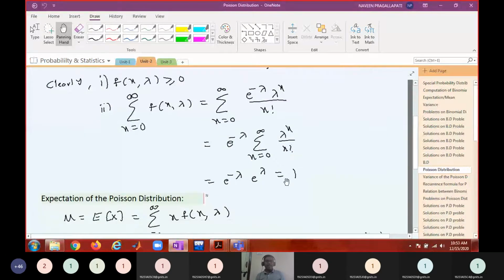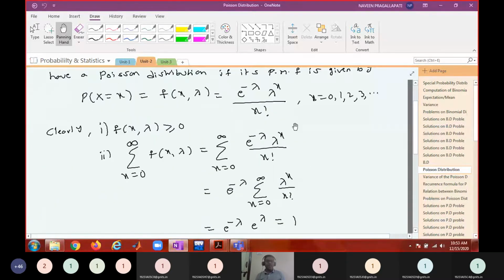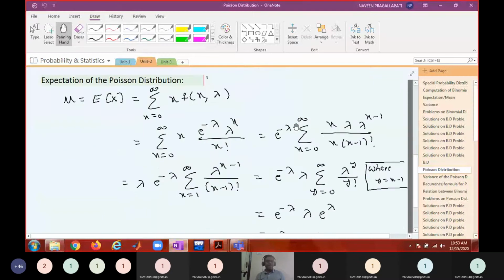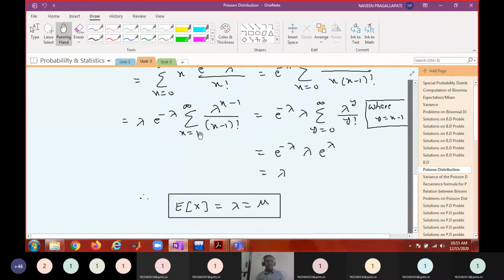When you add this, you will observe that this is an exponential series, so you notice that it is 1. Therefore we can call it a probability mass function, and we derived some expectation of the Poisson distribution. We derived that lambda is actually the mean of the Poisson distribution.